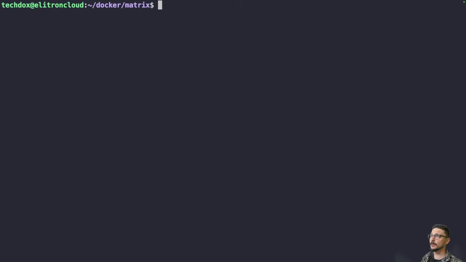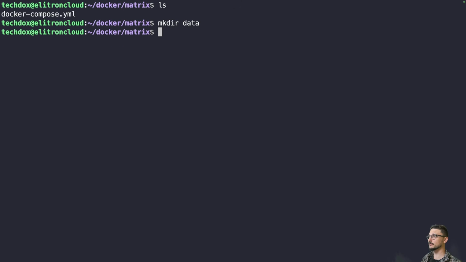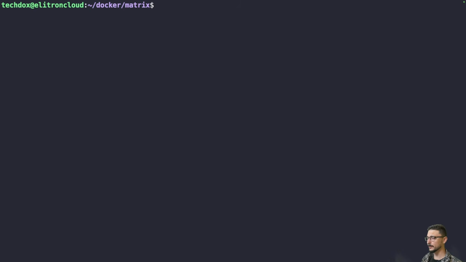We'll clear the screen up a bit. Now the next command, so again, like I said, we've just got the docker compose file in here. What we need to do is make that data directory. So let's just make that data directory now. Make directory data, do an ls. So now we've got the data and the docker compose file. Clear this and tidy it up a bit.